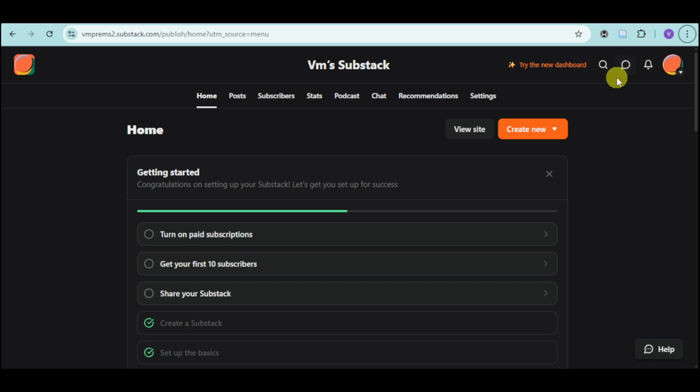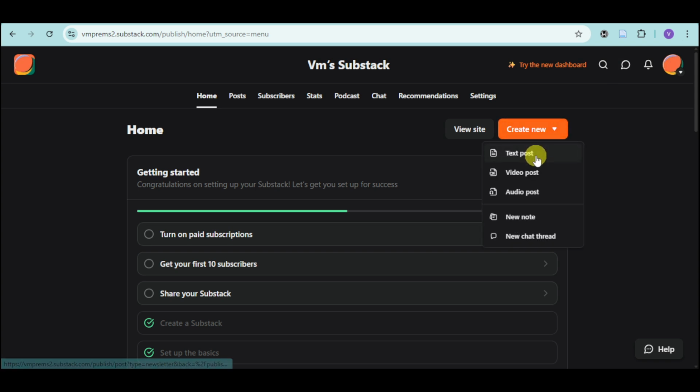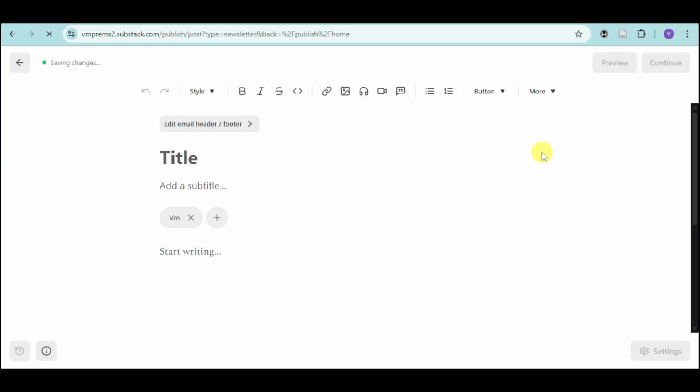Now to create a post, all you have to do is to click on this Create New and a pop-up will be seen. So you can choose whether you want to use text post, video post, audio post, new note, new chat thread, anything. And you will just have to click one in order for you to write a new post.